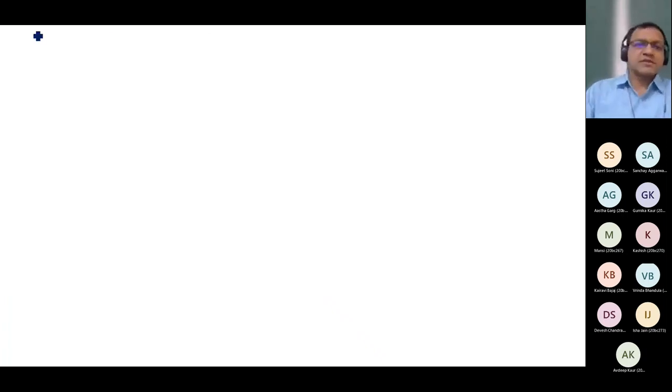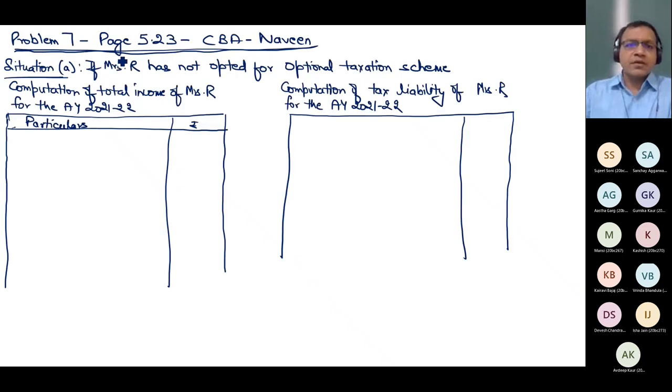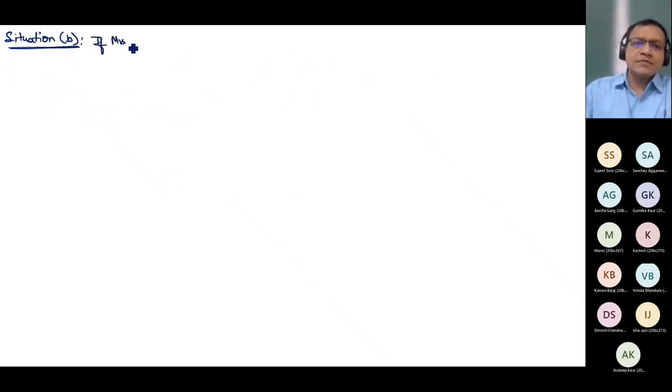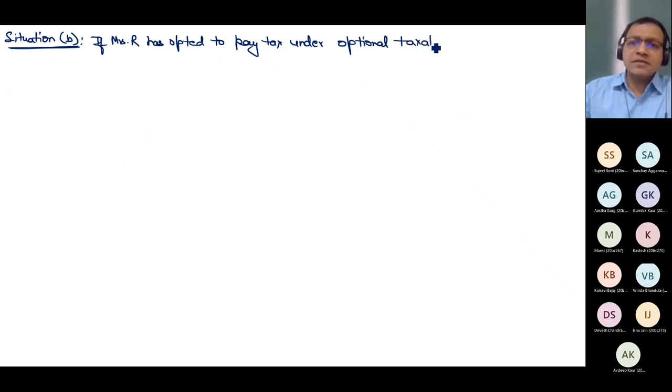So I will start on the next page, situation 2. I will show you the slides again if you want. I might be writing a little bit fast. If Mrs. R has opted to pay tax under optional taxation scheme, so I'm showing what the examiner was asking. First, those things must be shown, so you have to leave this space blank. In the section 115 BAC.